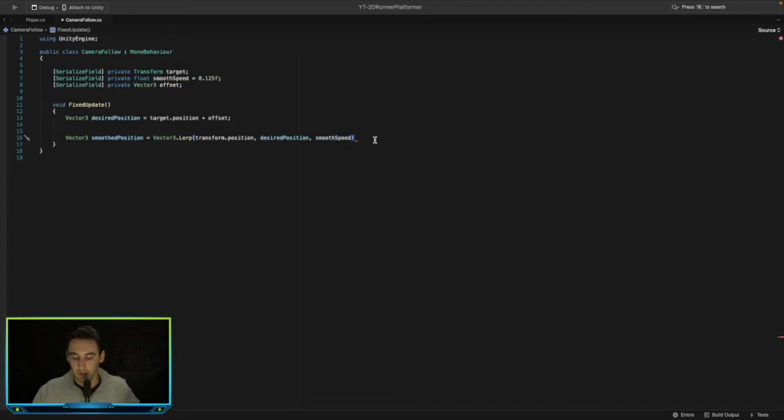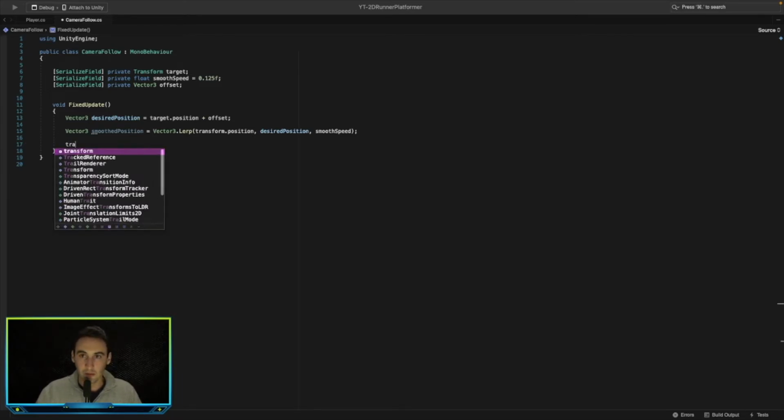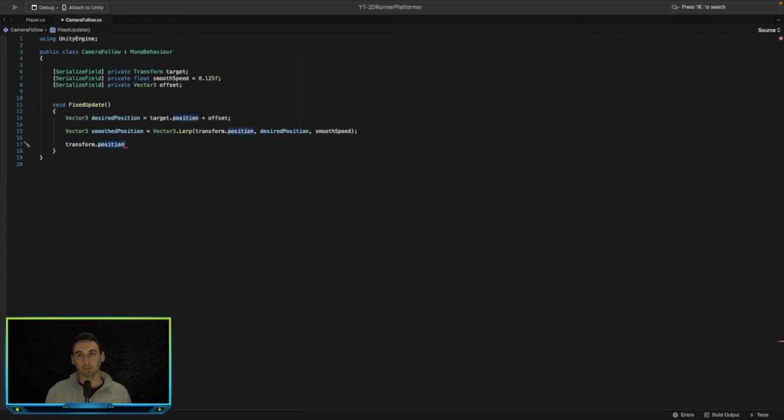With the smooth speed, that's going to allow us to go from the position of where the camera is, follow the player, and make it be as smooth as we want it to be, just by changing the smooth speed. So let's go ahead and say transform dot position. This is going to follow the player movement. So we're going to say transform position is equal to smooth position.